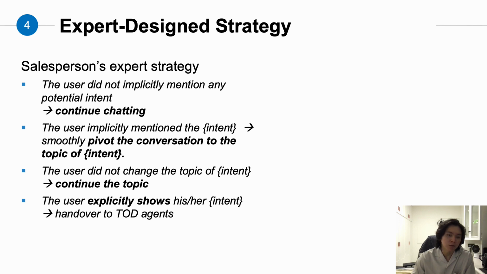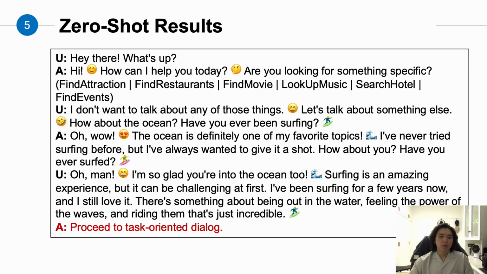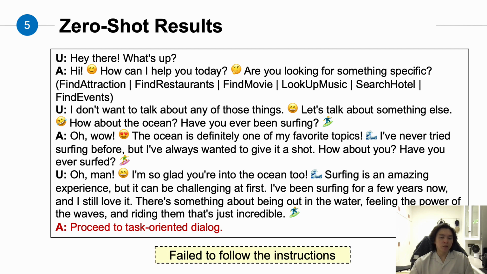And the first thing we do is to put the instructions into Llama. We tried a zero-shot approach to test if the model has the ability to follow the instructions. And here's an example of Llama 2's output, and it's obvious that it didn't work. Thus, we decided to incorporate the strategies into a dataset and tune the model with it.